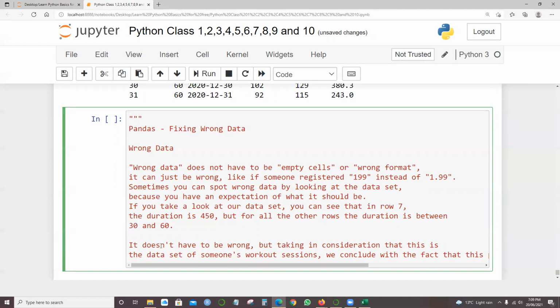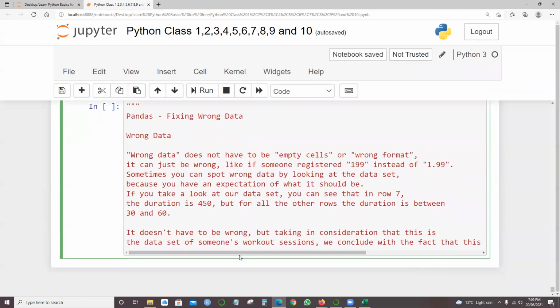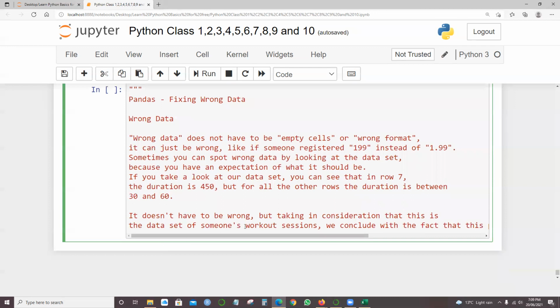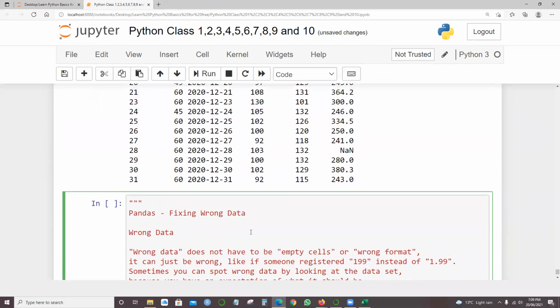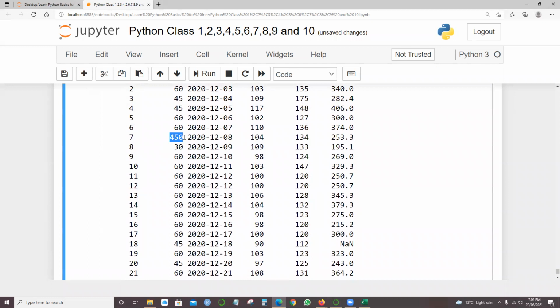It doesn't have to be wrong, but taking into consideration what this data set is. It's regarding workout sessions, and the duration is in minutes.